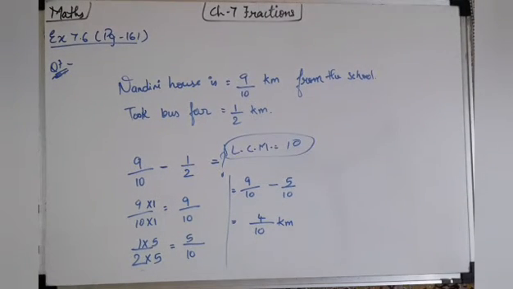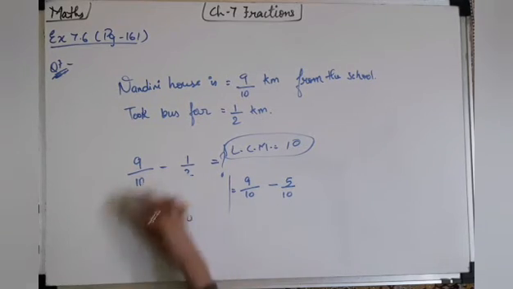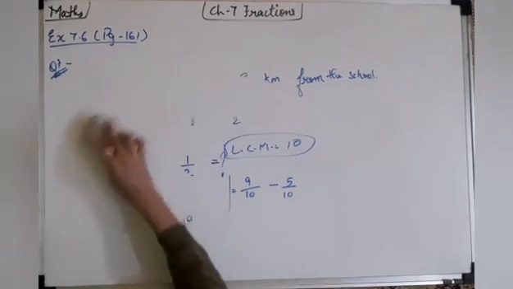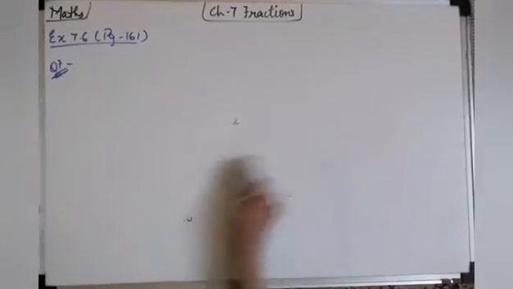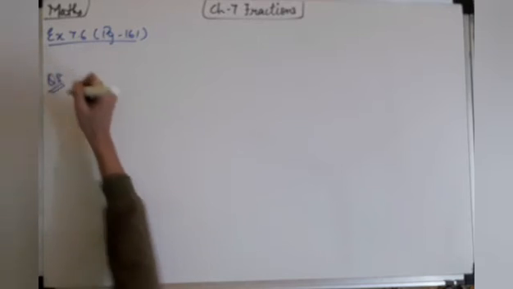So 4 kilometers Nandini walked and then she took a bus. Okay. Moving to the next question, the last second question of this exercise. 2 more sums are there. One I will make you do and one you have to do by yourself. Okay, we'll do question number 8.